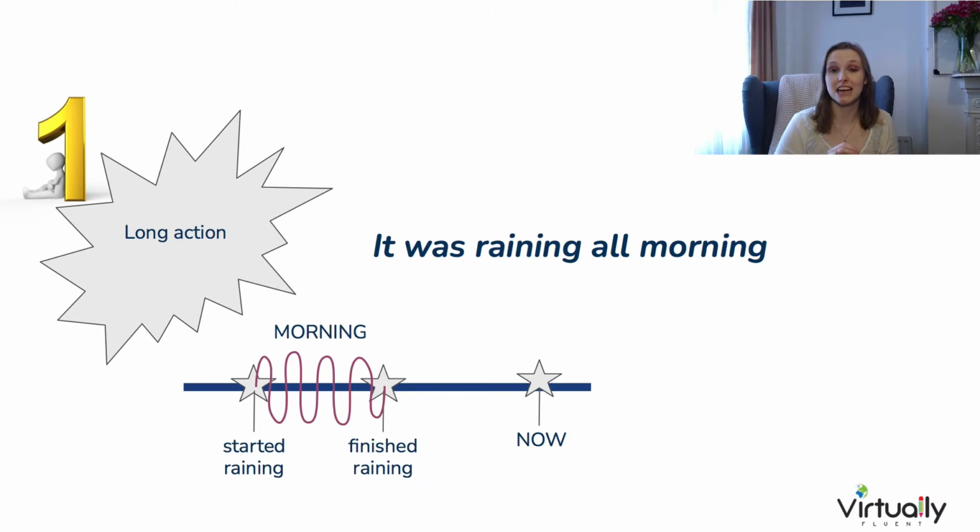If we put this on a timeline, it might look like this. The rain started in the morning at some point. The rain finished later in the morning, and all that time between those two specific slots, it was raining.